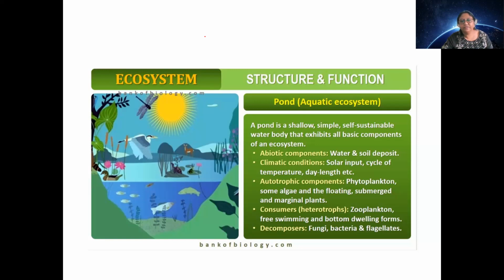Apart from that, there will be autotrophic components. These are the components which are called the producers of the ecosystem, and they are present at the highest part of the trophic level. Here in the pond ecosystem, the autotrophic components will be phytoplankton.